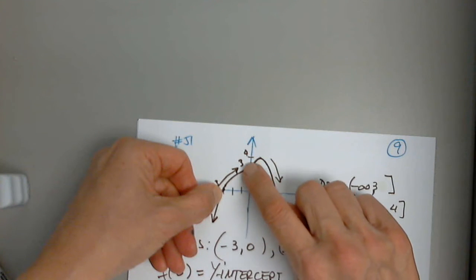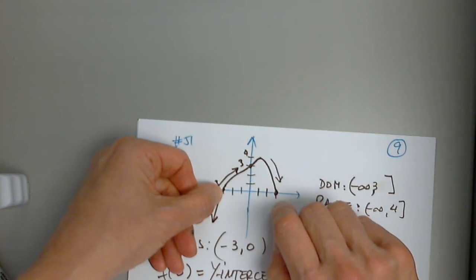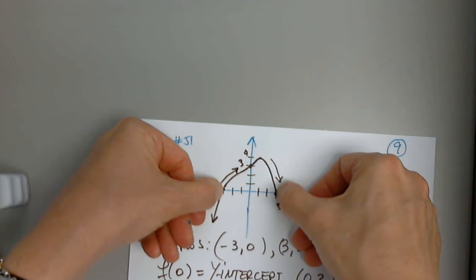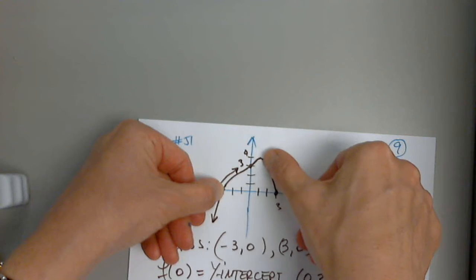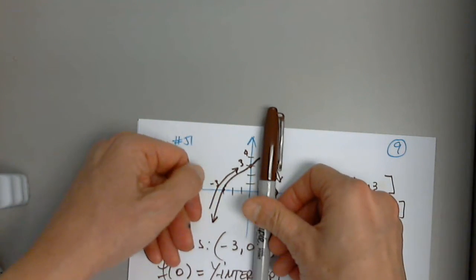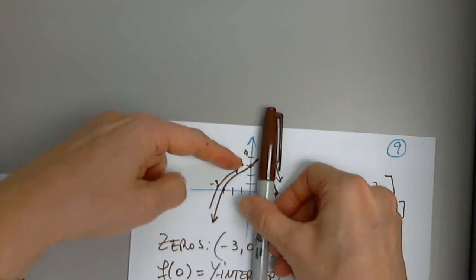Now let's see what happens here between these two. I see that the graph of the function is entirely above the x-axis, which means that if I pick any x value between negative 3 and 3 and want to determine the y value with a vertical line, at this point, I will read what type of value? Positive.